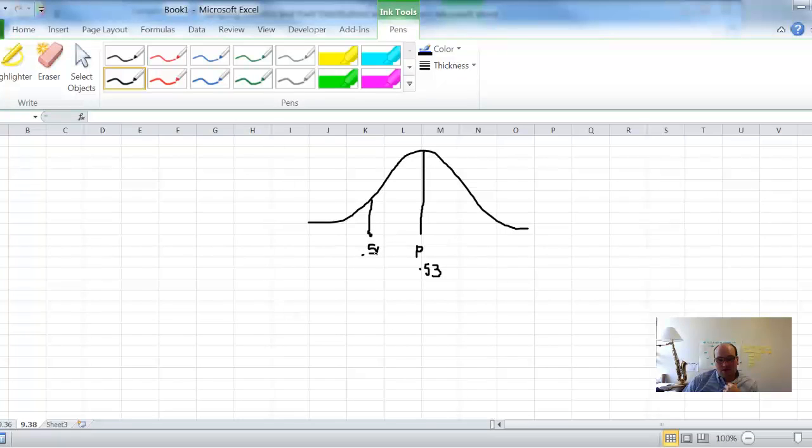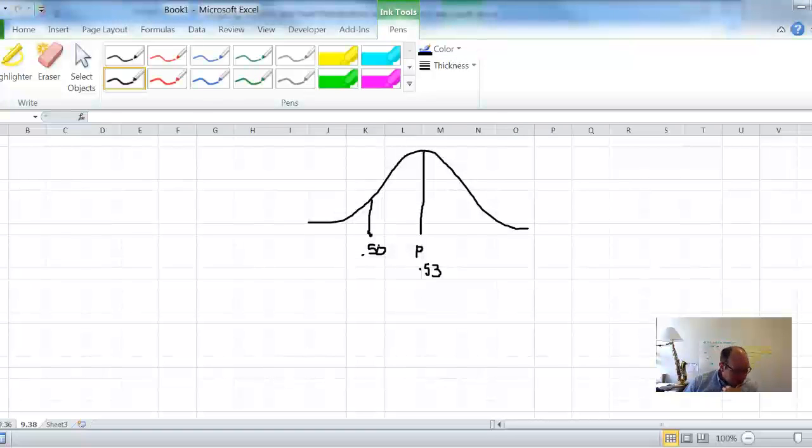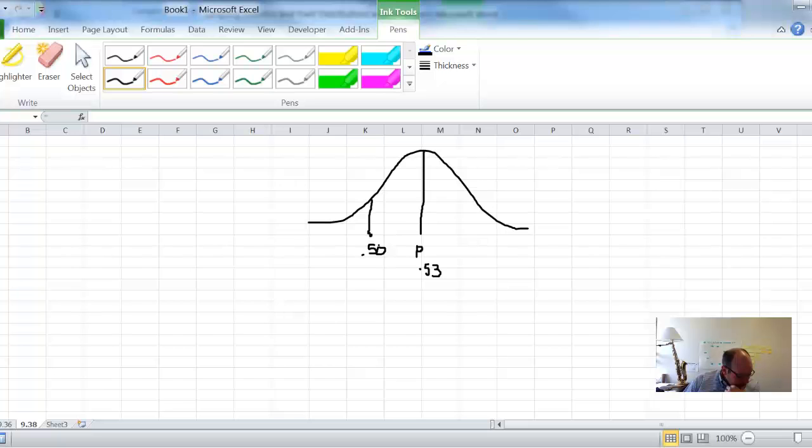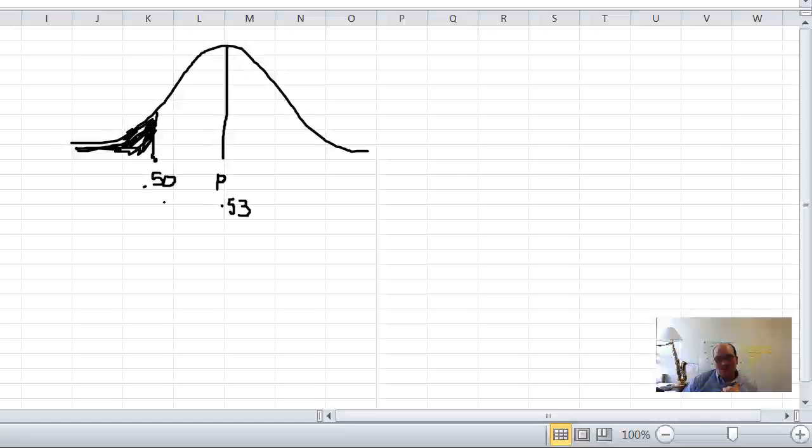And what is the question asking us? So this is just to help us understand what side of things we're supposed to be doing. Less than 50% obtain relief. All right, so that's just this side right over here, right? So we know that we have to find less than, which is just what the norm dist function does for us. So we're real happy. So with this, we know we got a normal distribution with 0.53 as our mean. 0.50 is what we got.